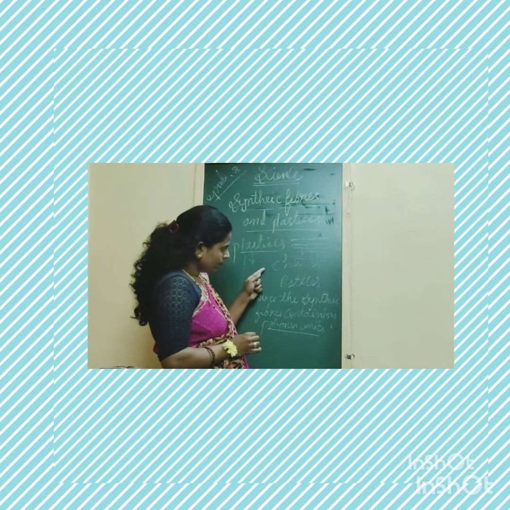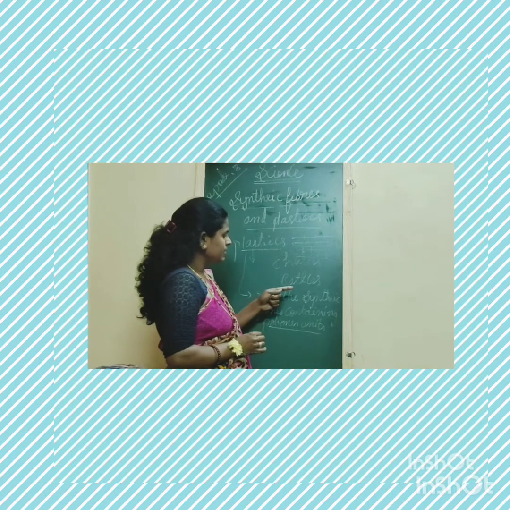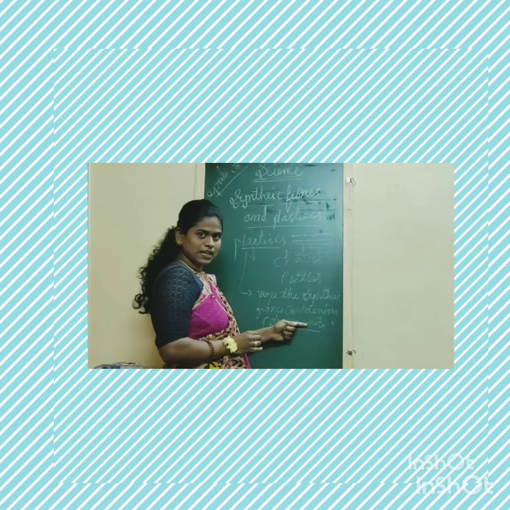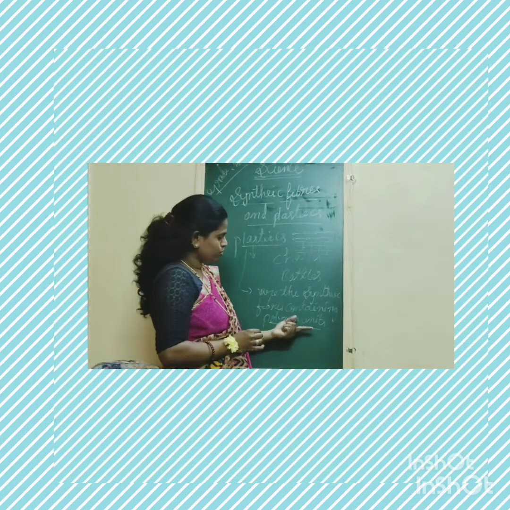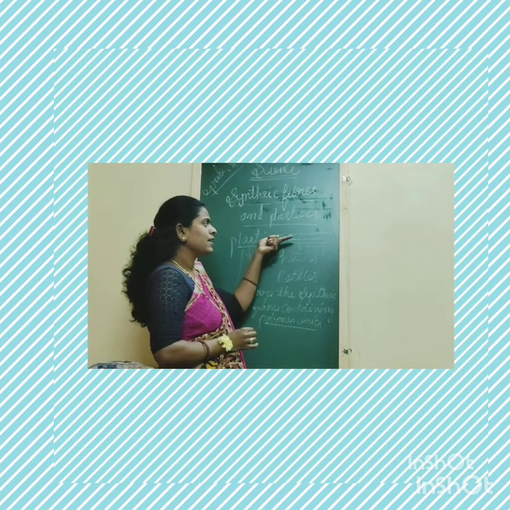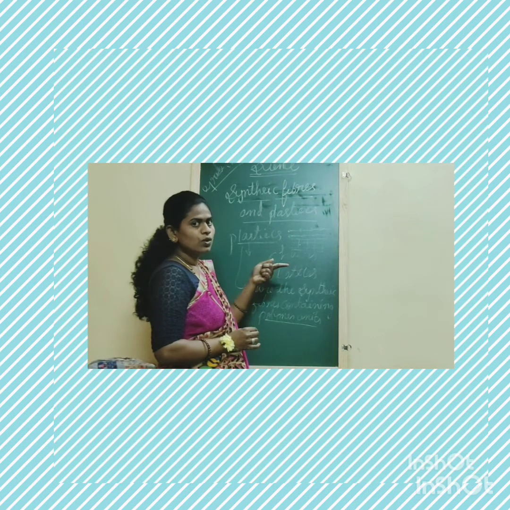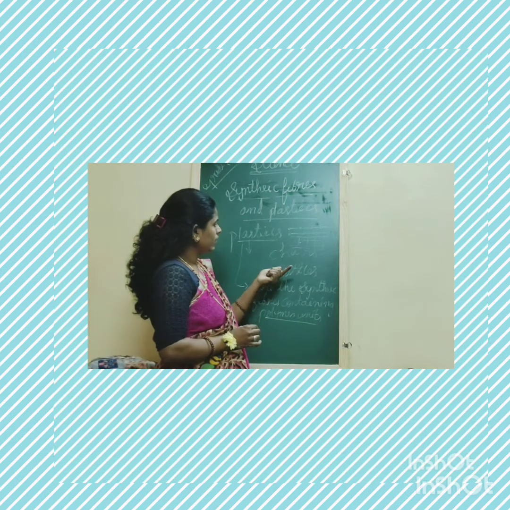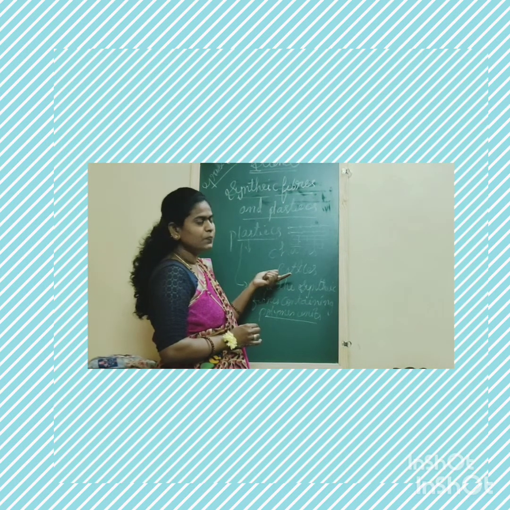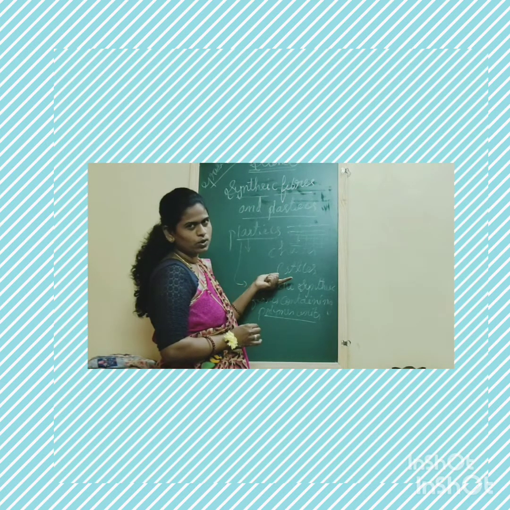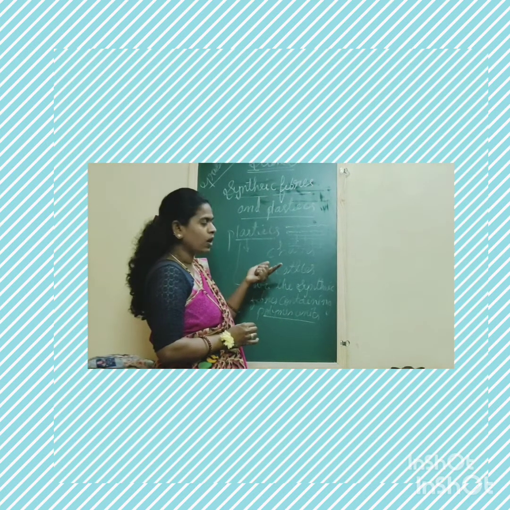So what are plastics? Plastics are synthetic fibers containing polymer units. These polymer units are present either in the linear form or in the grid form. There are many varieties of plastics we use in our daily life, such as chairs, bottles and household articles.